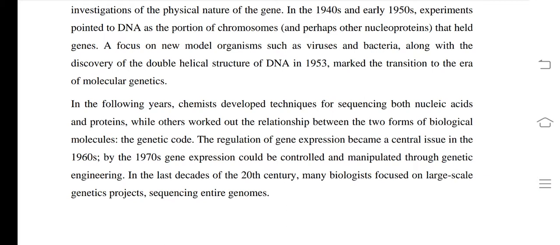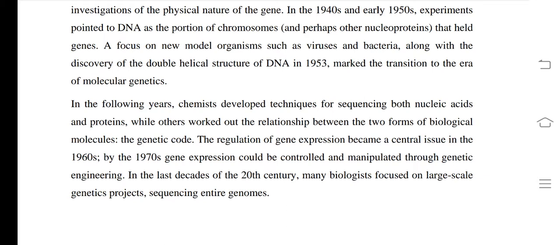See, regulation, so a gene will be regulated by something, okay, and gene expression. If a gene is there, yes, it is okay, but the expression of the gene is also important. So gene expression became a central issue in the 1960s. By the 1970s, gene expression could be controlled and manipulated through genetic engineering. So see, there is another branch which is known as gene engineering or genetic engineering.